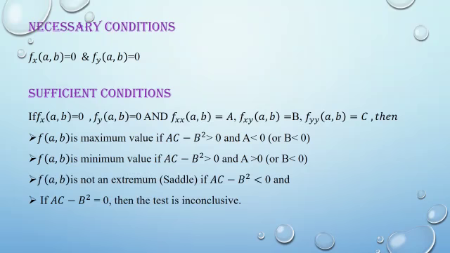Third one, f(a,b) is not an extremum. That means it is saddle point if AC minus B squared is less than 0. And last, if AC minus B squared is equal to 0, then the test is not conclusive.